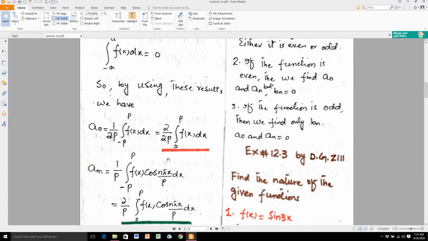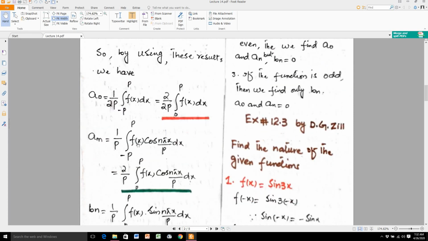Similarly, if f of x is even, and you know from the properties of the sine and cosine Fourier series that the product of two even functions is an even function.